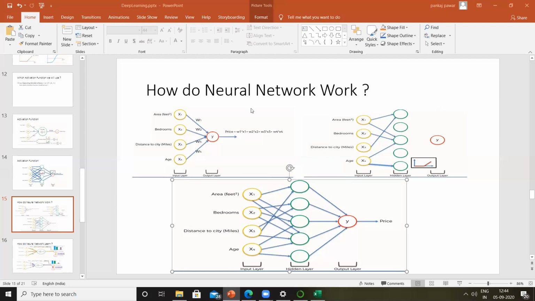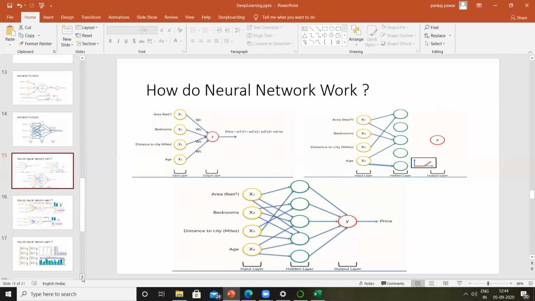Perfect. So this is how a neural network works, not how a neural network learns. Right? This slide indicates how a neural network works. It works on the intensity, that is your weightages, and the value. It sums up all of them, and based on the activation function, it will choose to react or choose not to react. Now let's take a look at how a neural network learns.